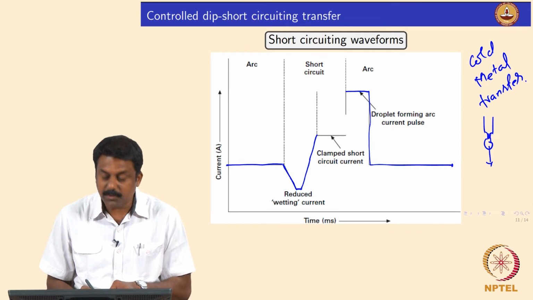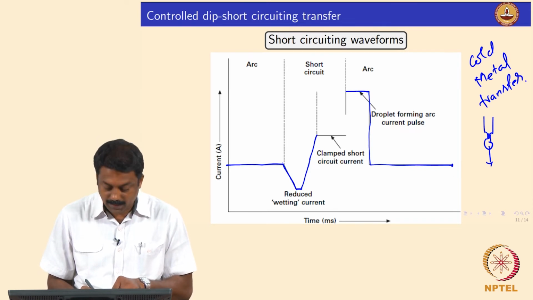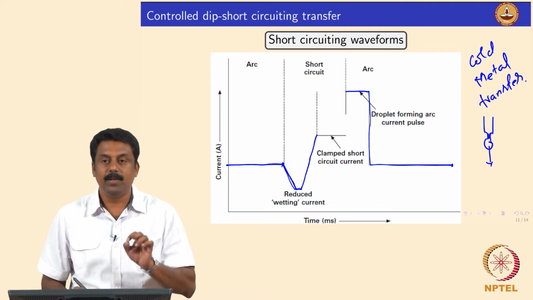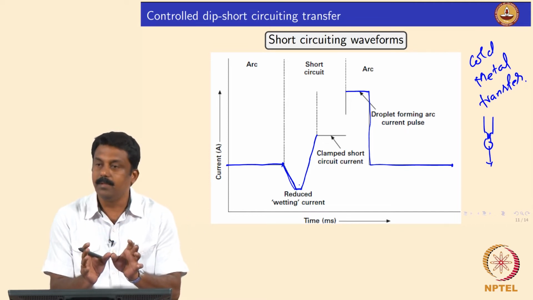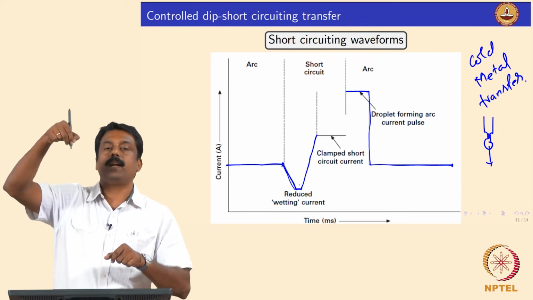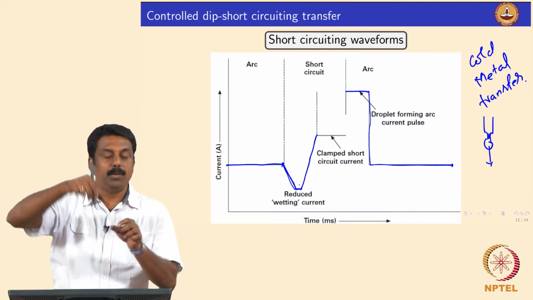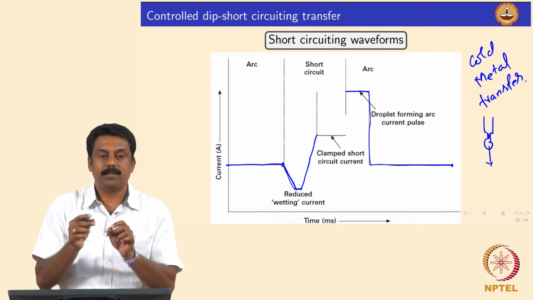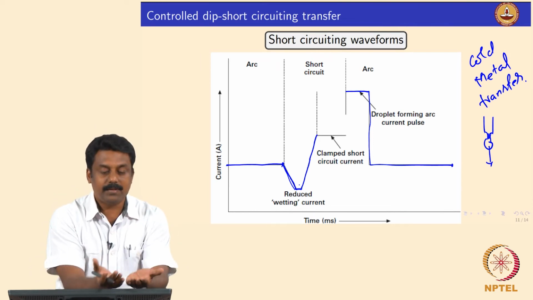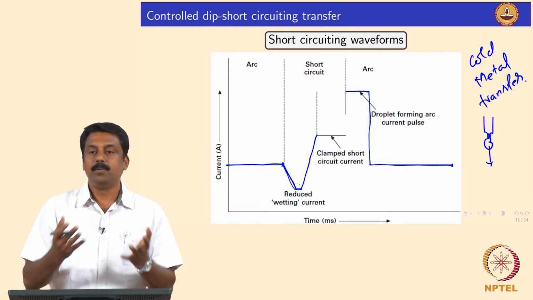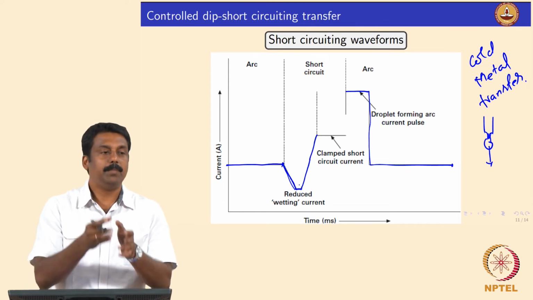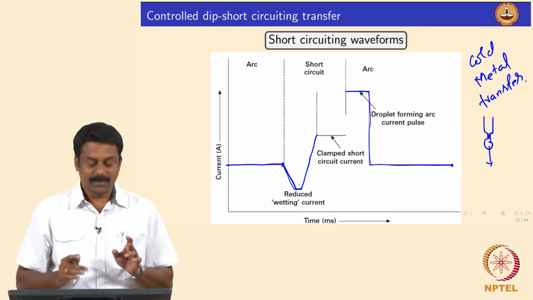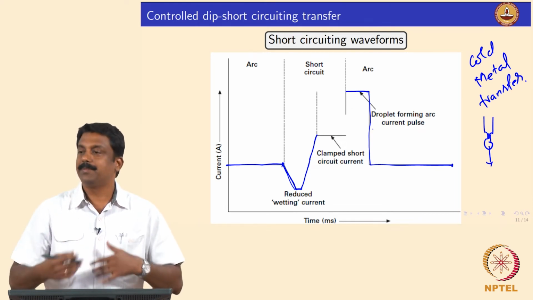The moment short circuiting happens, we identify that from the voltage drop, and then we decrease the current to an extremely low level to keep the droplet stable, and then the wire is retracted. During this retraction period we increase the current slightly higher, so that the Lorentz force and the surface tension of the droplet would do the transfer from the tip to the weld pool. It is clear, and then the cycle continues.